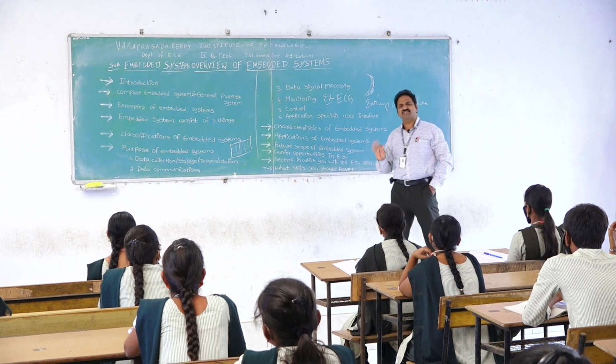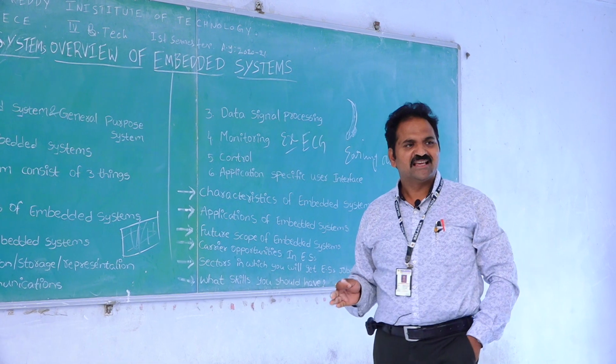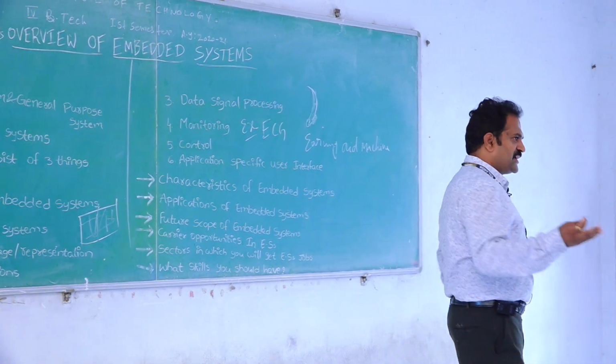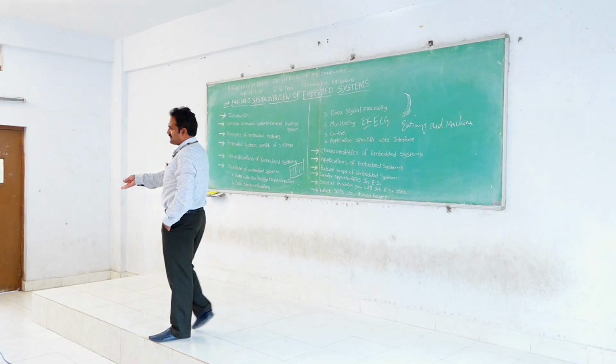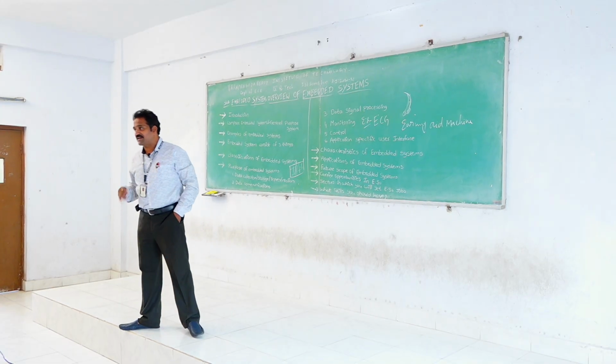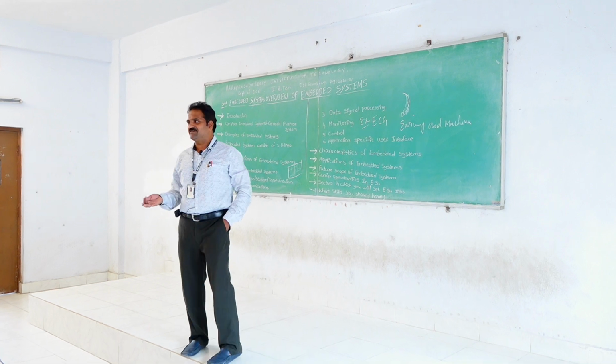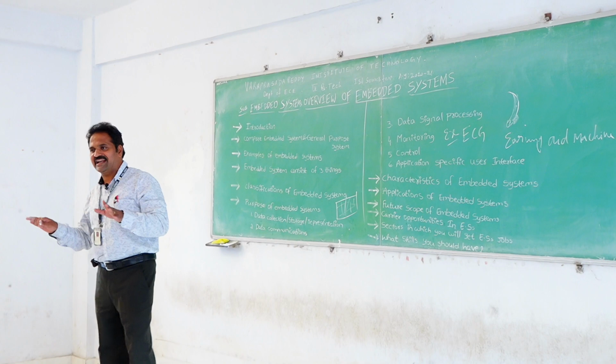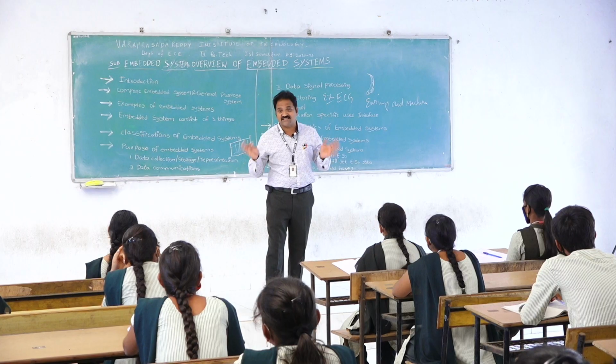And also several instruments are there, not only ECG. For example, the digital CRO, which we use daily in our labs. Compared to an analog CRO, the digital CRO is better because several waves are available with colors, and storage is also available.